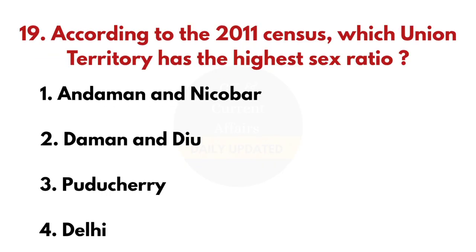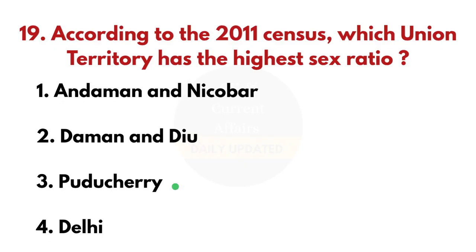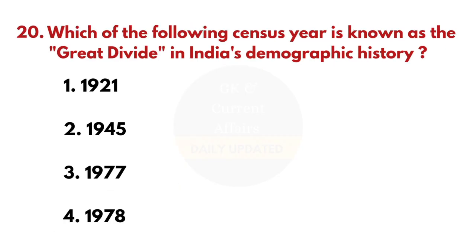19th question. According to the 2011 census, which union territory has the highest sex ratio? And the answer is Puducherry. 20th question. Which of the following census year is known as the Great Divide in India's demographic history? And the answer is 1921.